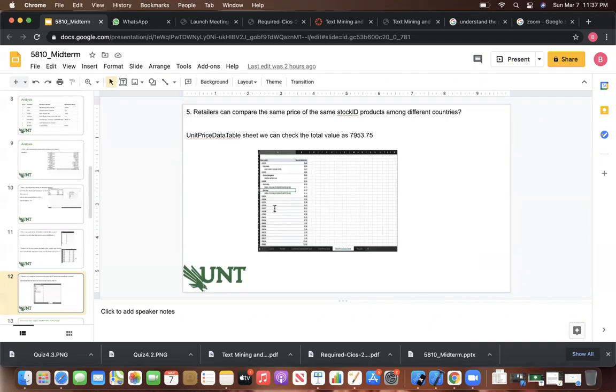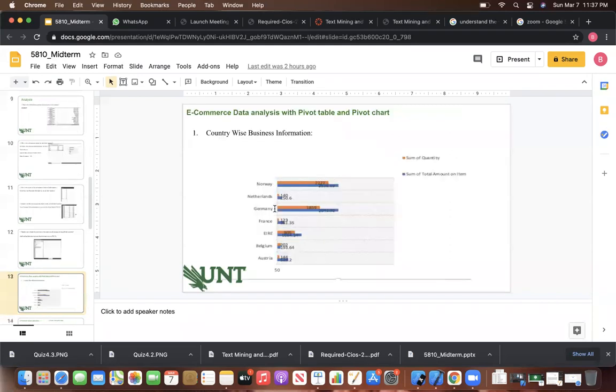And here retailers can compare the price. My main goal here is that we have different products, and we can compare the same product, how the price varies between the different countries. So we can compare the price of items across different countries. Also we can compare the price of the same item. So here I categorized the products based on the stock IDs and the description, and we can see the price of the different products in different countries. So these are the things.